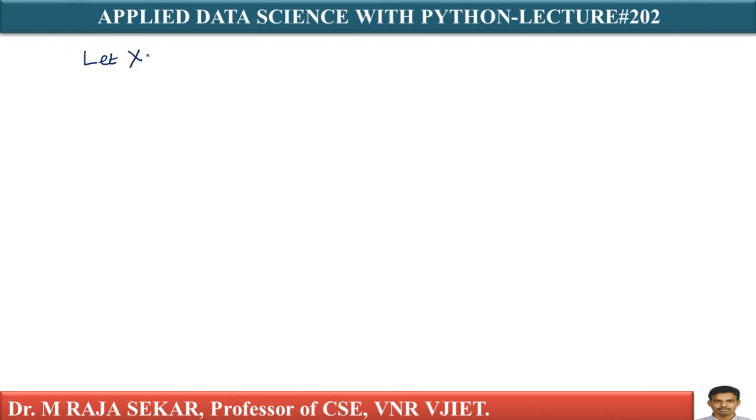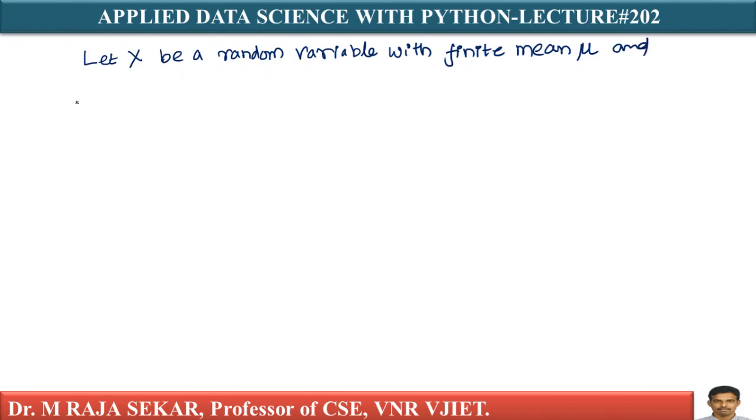Let capital X be a random variable. This is my random variable. I don't know the distribution, that's important. With finite mean mu and non-zero standard deviation, let me say it is sigma. Yes, non-zero standard deviation sigma.